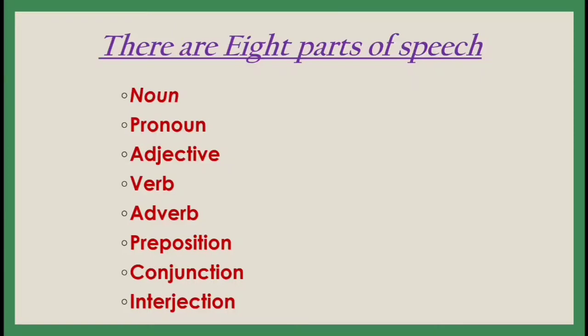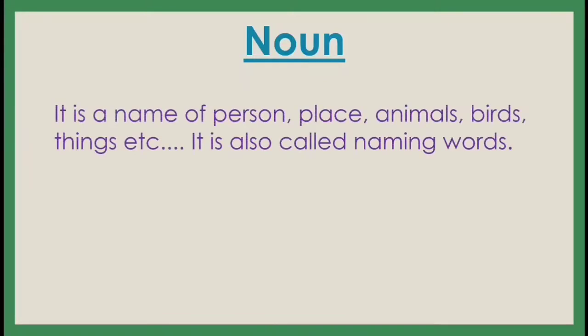Now in this video I will discuss what is noun, pronoun, adjective, etc., but in short. So let's see. The first one is noun. So what is a noun? It is a name of person, place, animals, birds, things, etc. It is also called naming words.